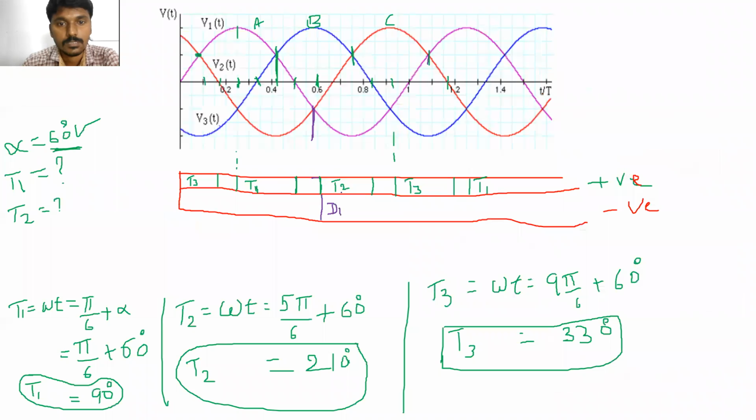Clear? More negative from this point, D2.